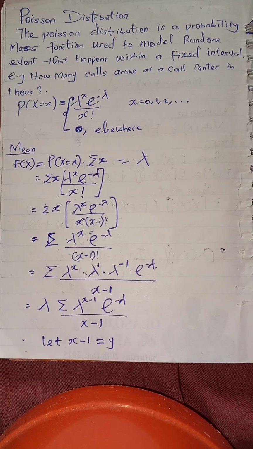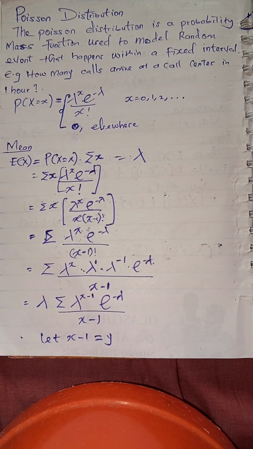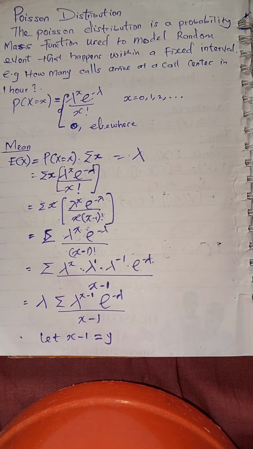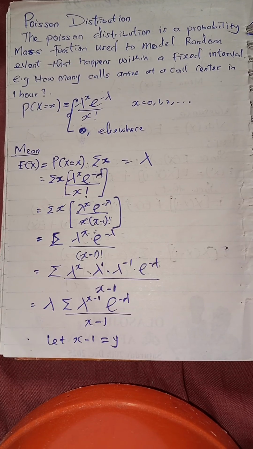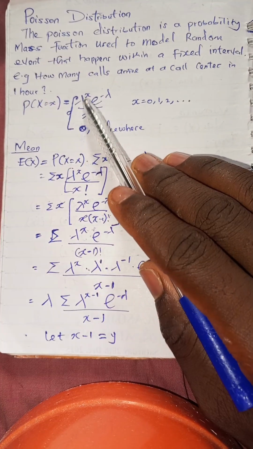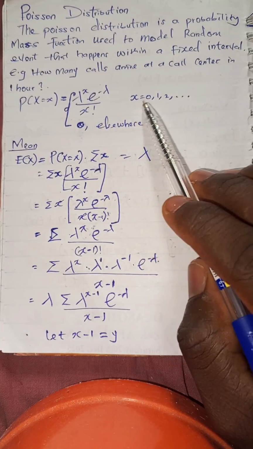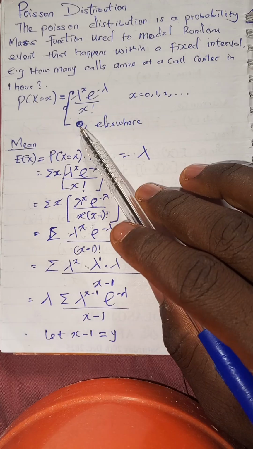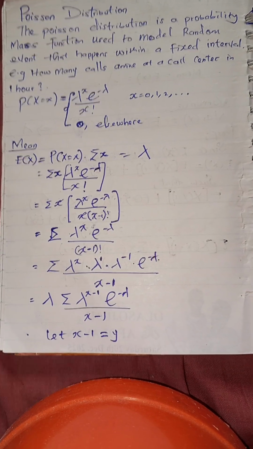So as the Poisson models the number of those random events, the exponential tells us the time between the random events. The Poisson distribution has its probability mass function, which is PMF: probability of X equals x is lambda raised to power x, exponential minus lambda, over x factorial, for x equals 0, 1, 2 to infinity, and 0 otherwise. So we move to proving the mean.